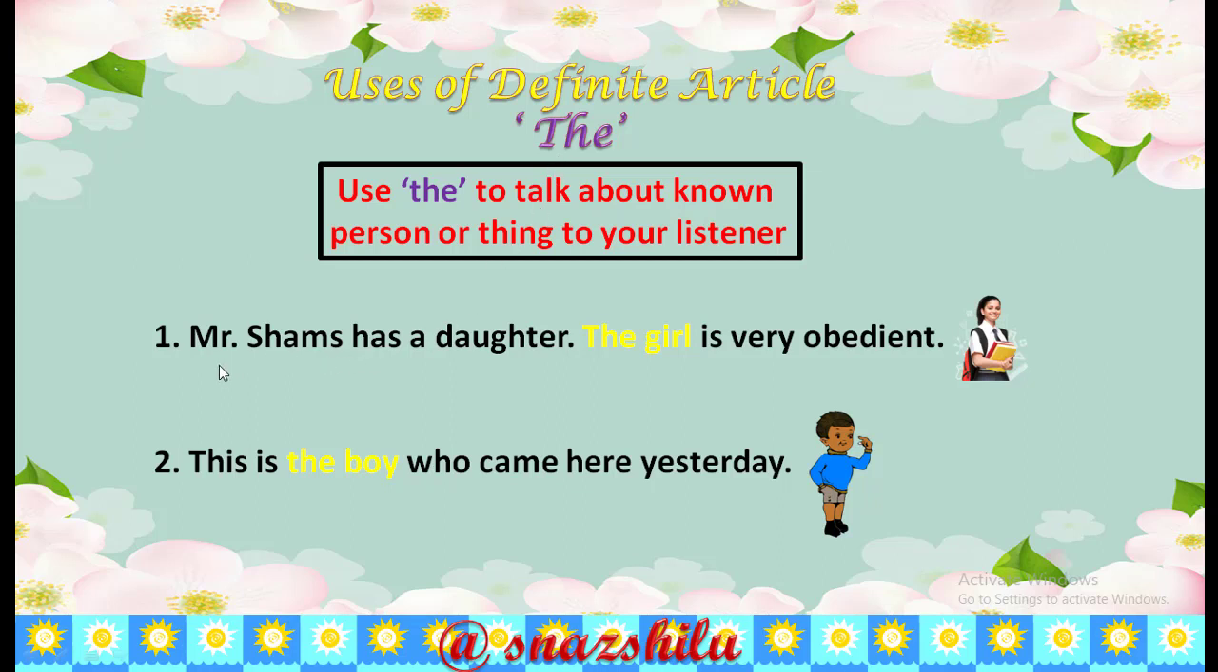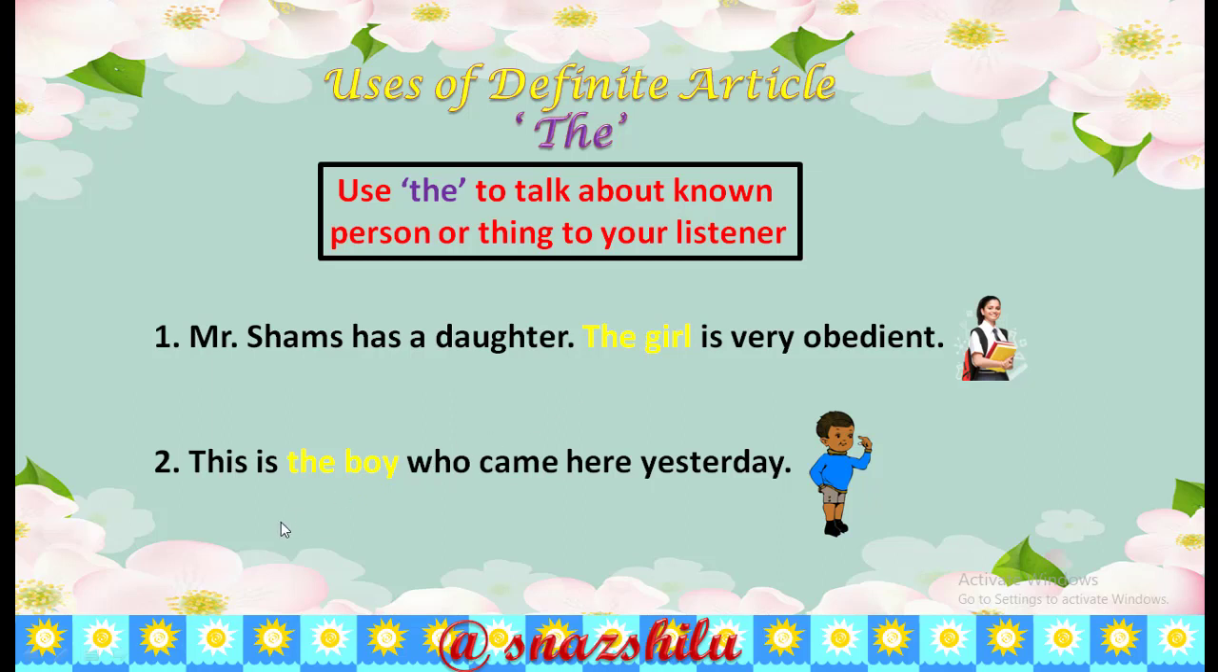Look at the sentence at first. Here is a sentence for you. Mr. Shams has a daughter. The girl is very obedient. Here in this sentence, I say a girl at first because you don't know her. But once I have introduced her in the sentence, then I can say the girl because she is now known to you. So, use the to talk about a known person or thing to your listener.